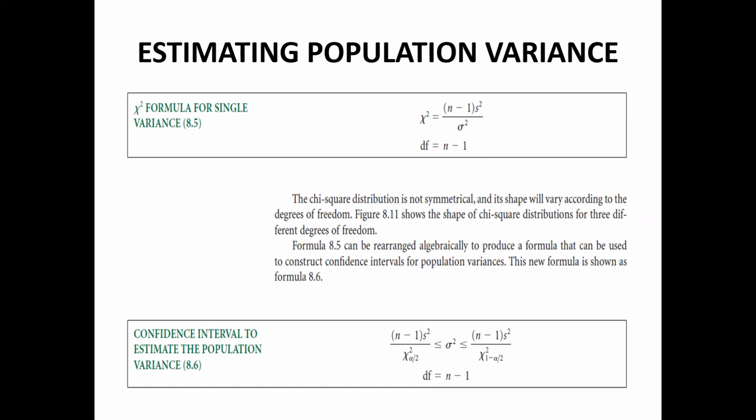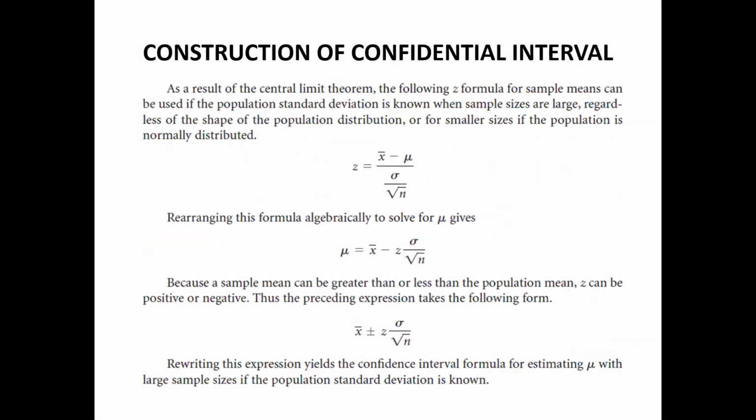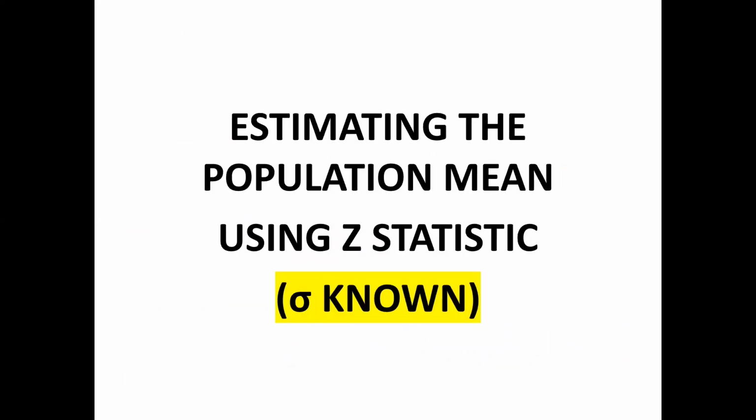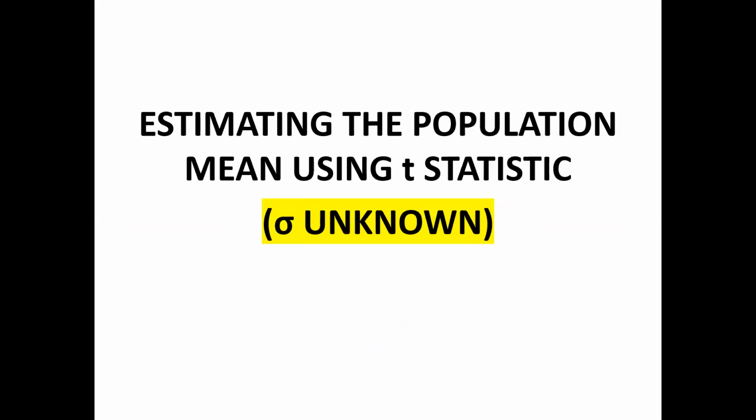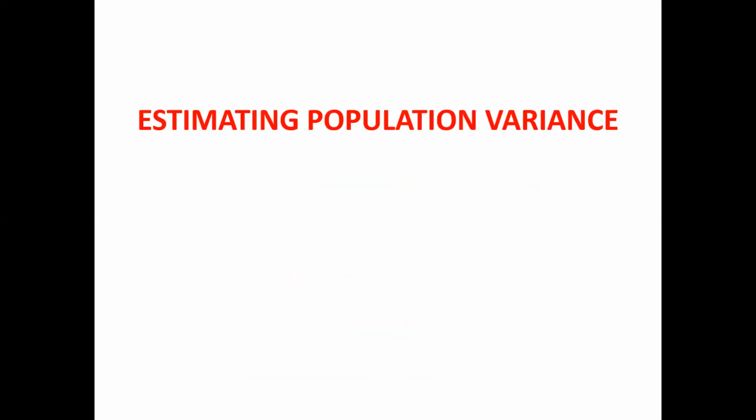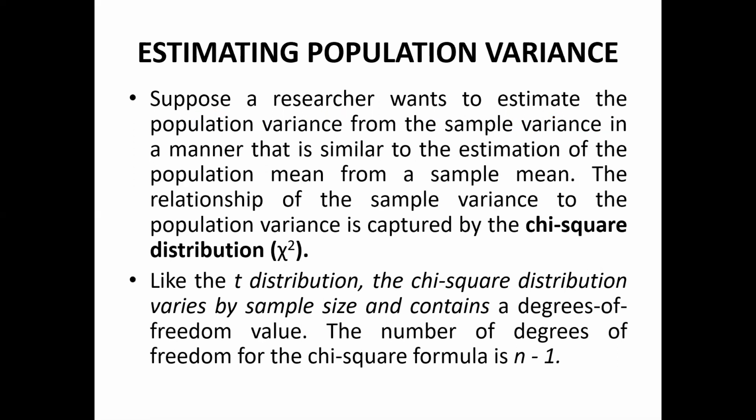So for now you have to remember what estimation is used for: it is used to calculate population parameters like standard deviation, mean and variance. And you can calculate the population mean. Two scenarios are there when you do not know the population standard deviation. One is when you know the population standard deviation, then you would use Z statistics. And when you do not have an idea about the population standard deviation, then you will use t statistics. And if you want to calculate the population variance with the help of a sample, then you can use the chi-square distribution. And the chi-square distribution tells about the relationship between sample variance and population variance.